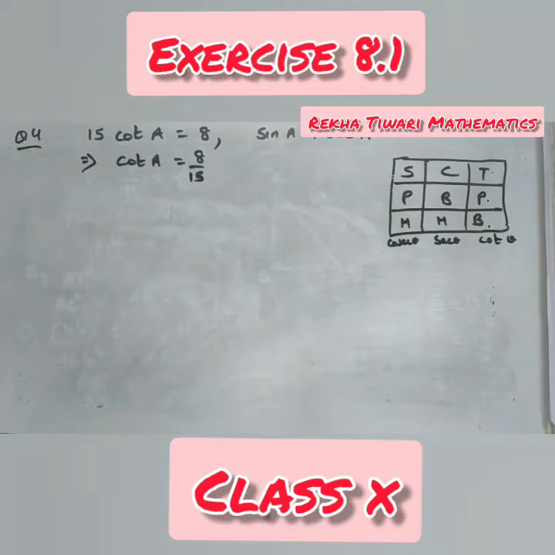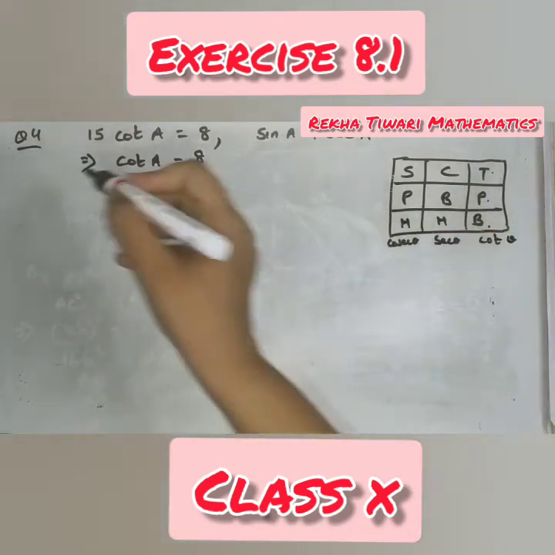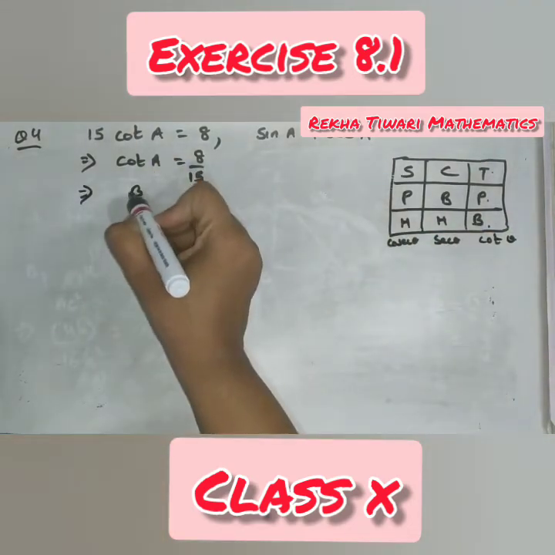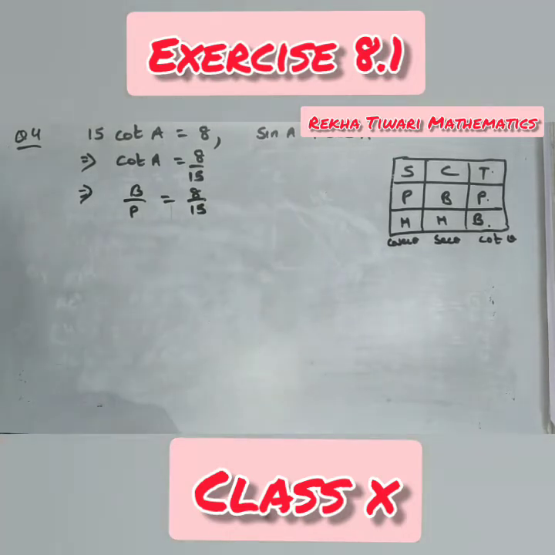And what is cot? Cot is the reciprocal of tan. So what is the formula? B by P. This implies B by P is equal to 8 by 15.